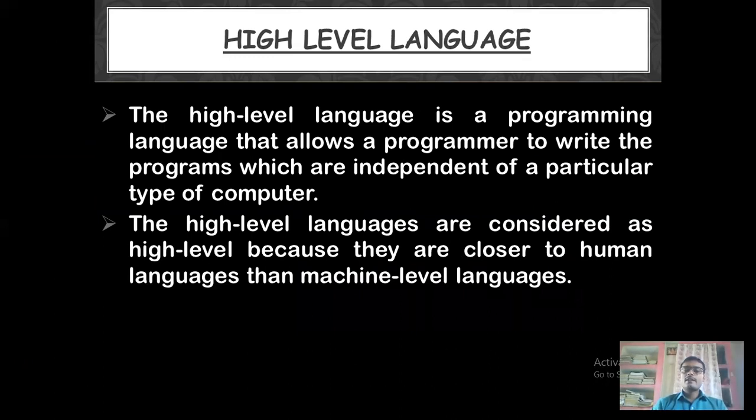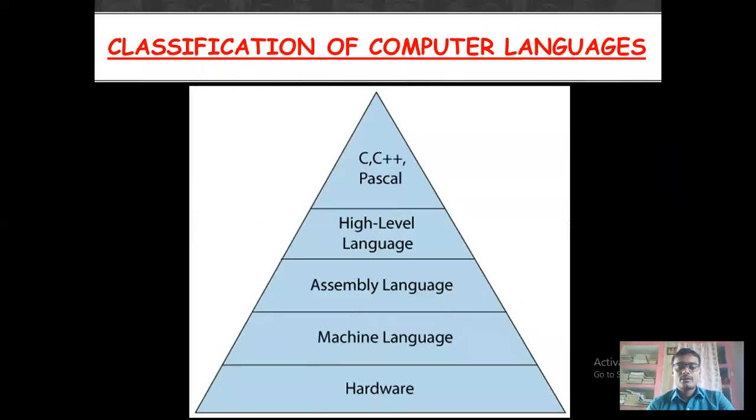High level languages are considered high level because they are closer to human language than machine level language. For example, C, C++, Pascal, Java. These are all high level languages. You can see the hardware of the computer directly interacts with machine language. And then after machine language, assembly language was used.